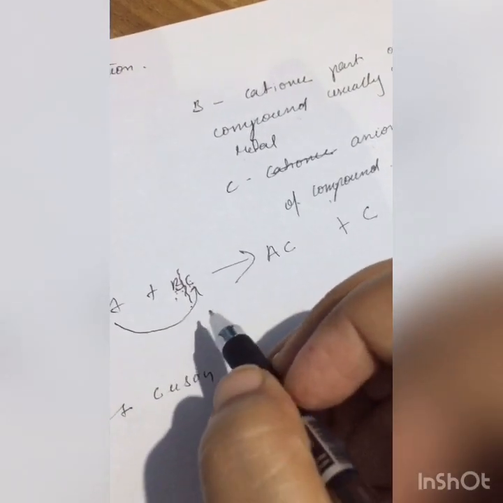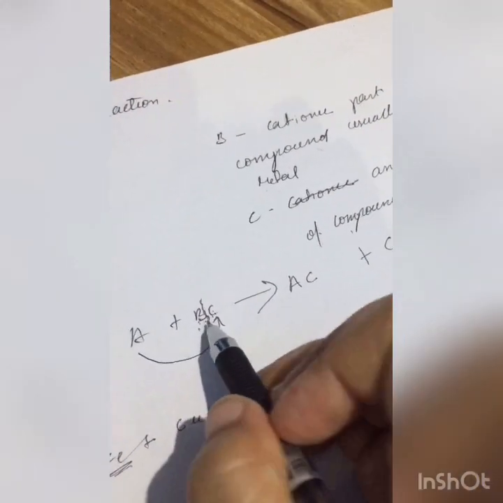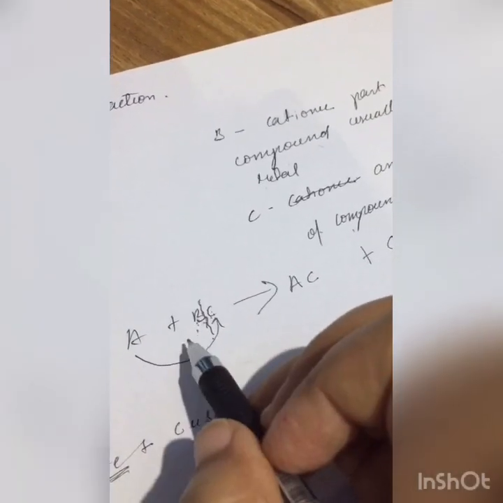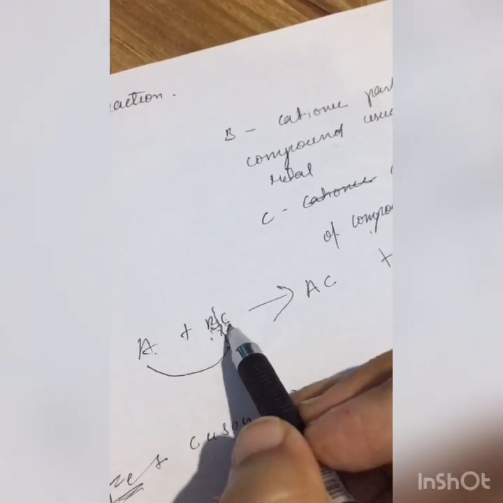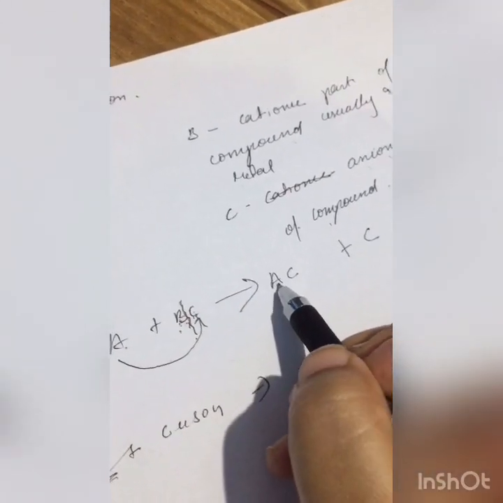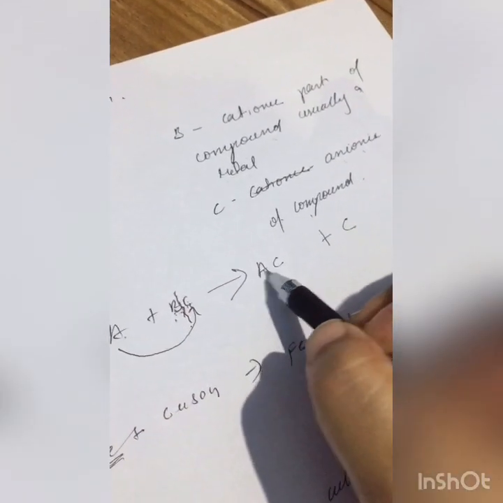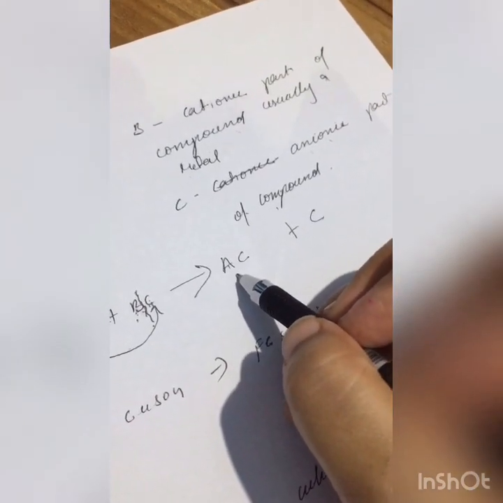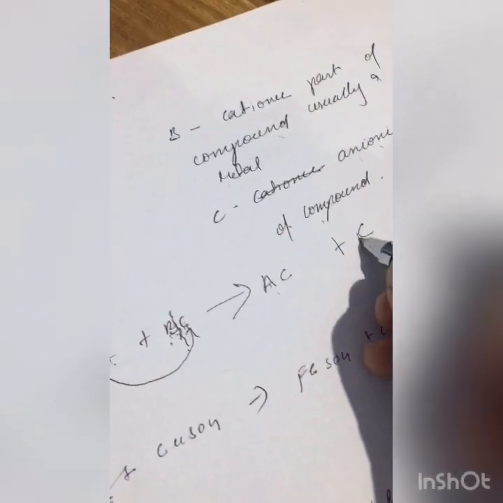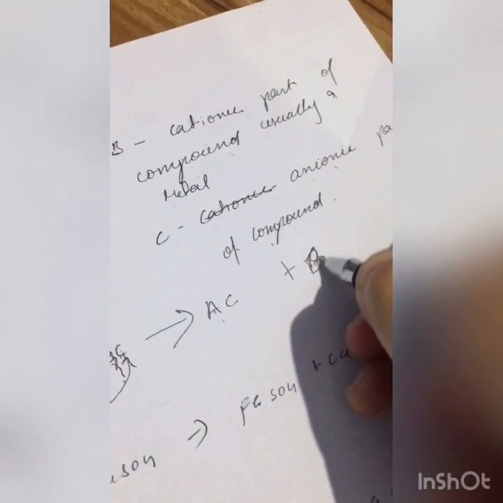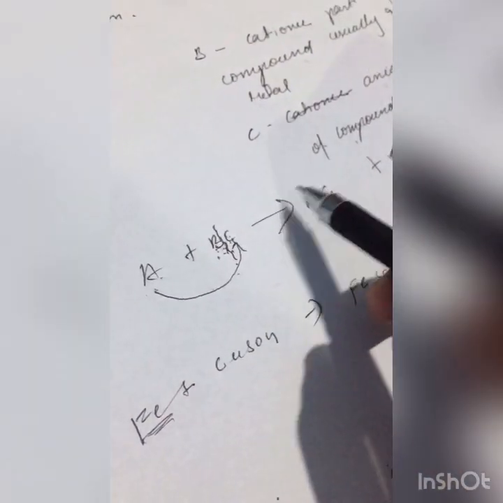And the metal part, A, which is single, will take the anionic part and form a bond, whereas B will be single. So B and C break the bond, A forms the bond with C, and B will remain alone, okay?